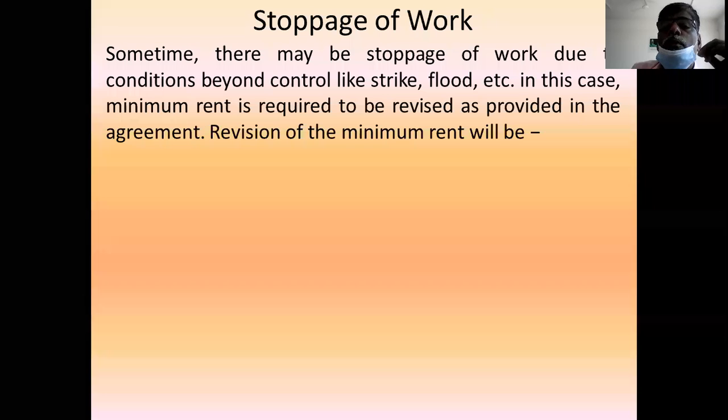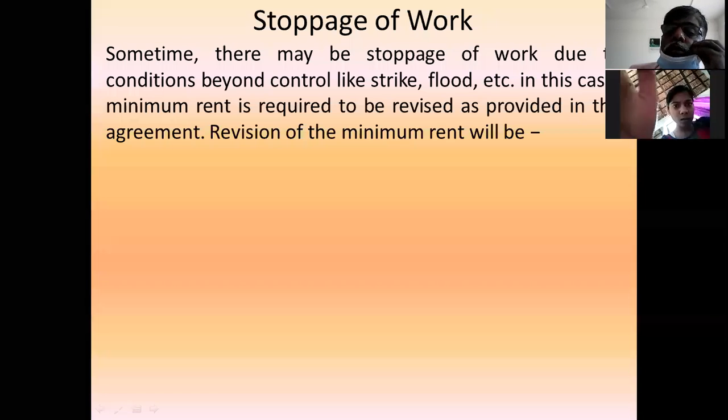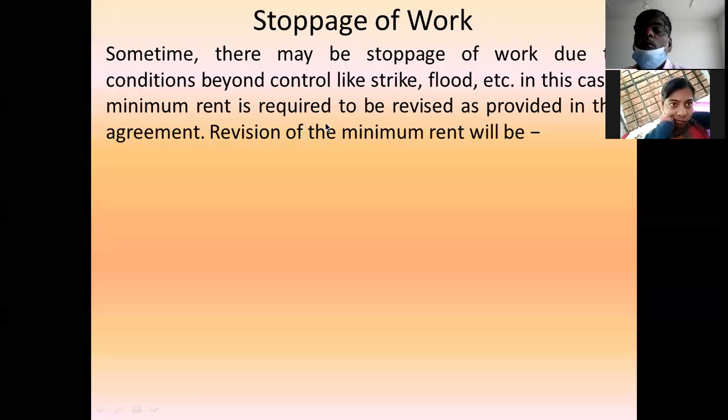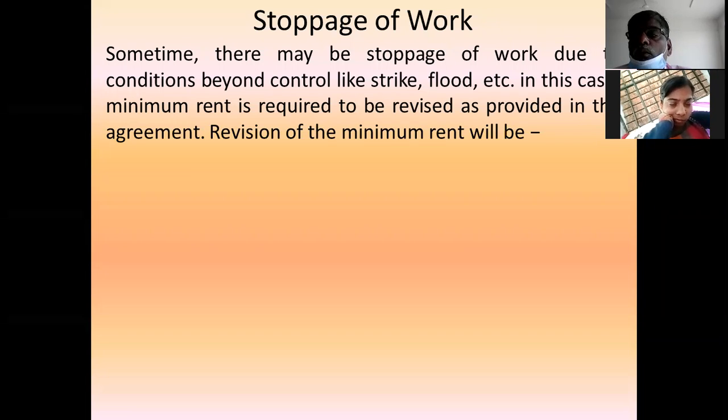Suppose there is a stoppage of work due to conditions beyond control. The conditions may be a strike or flood, and in case of stoppage of work, the minimum rent is required to be revised.